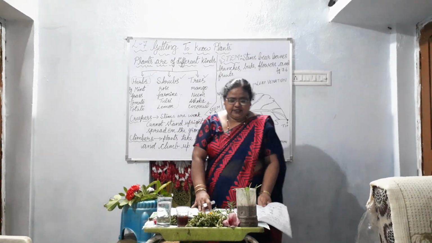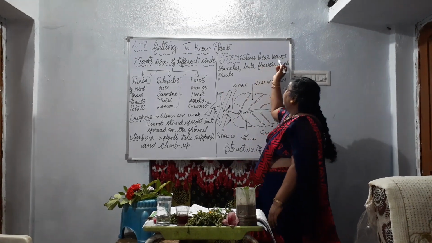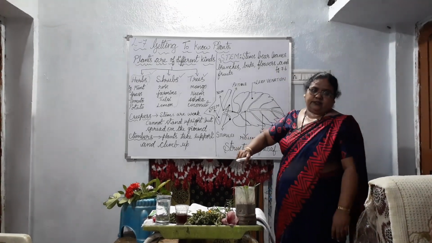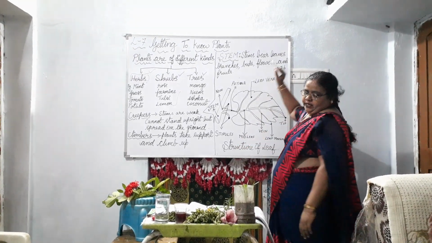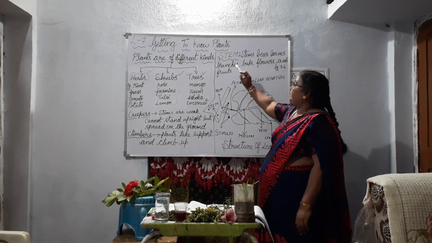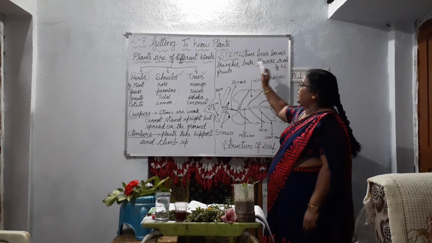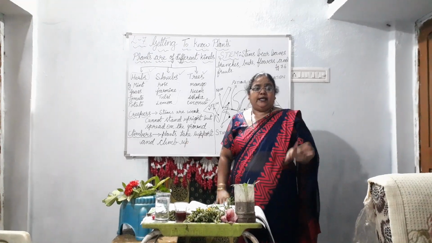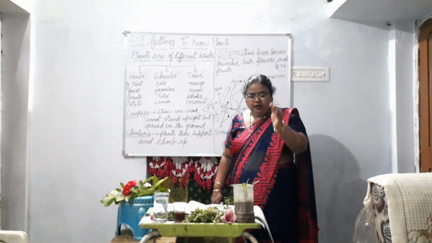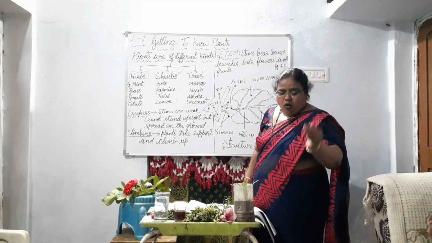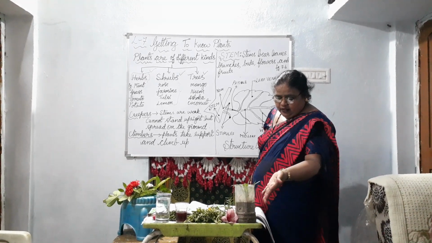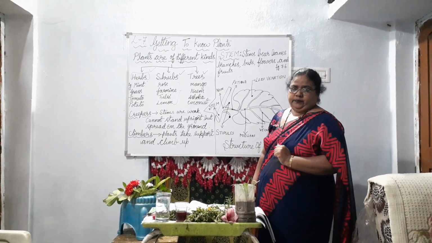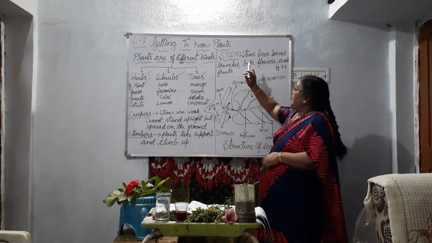You know that the stem bears leaves, branches, buds, flowers and fruits. What is the function of the stem? It bears leaves, branches, buds, flowers and fruits. The second function is that it helps in transporting the nutrients and water present in the roots to the leaves of the plant. So that is about the stem.